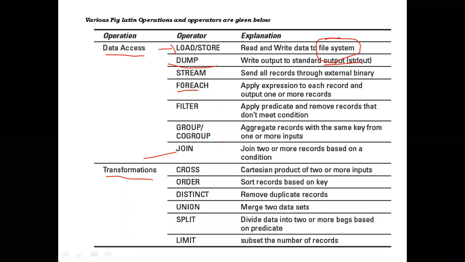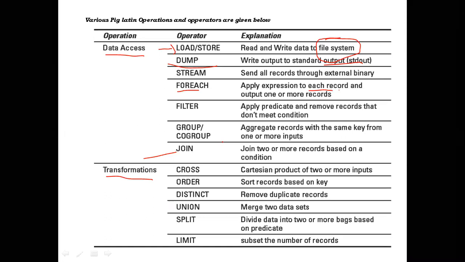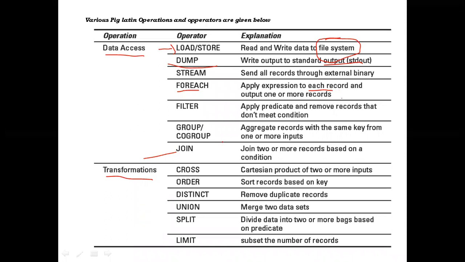Next, foreach operator. The name itself is indicating: to apply anything on a particular record, to apply to each record, we use this foreach. Apply expression to each record. To apply any conditions or any operations to each record, we use this foreach.